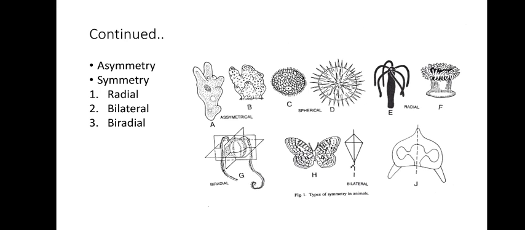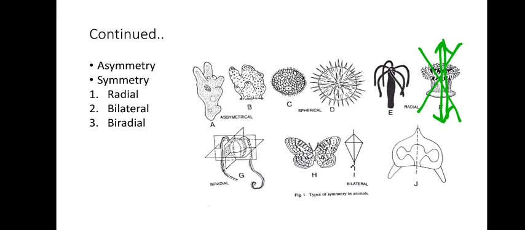Now you see here we have a picture of a hydra and I am drawing a central line here. Excuse me for that unequal line, but it is just imaginary. Now you see, in any plane passing through the central axis, for example this one, if this is one plane, you are going to get identical halves. Next, in this plane you are going to get identical halves, in this plane identical, in this plane identical halves. That means in all the different planes which pass through the central axis anterior-posteriorly, you are going to get identical halves.